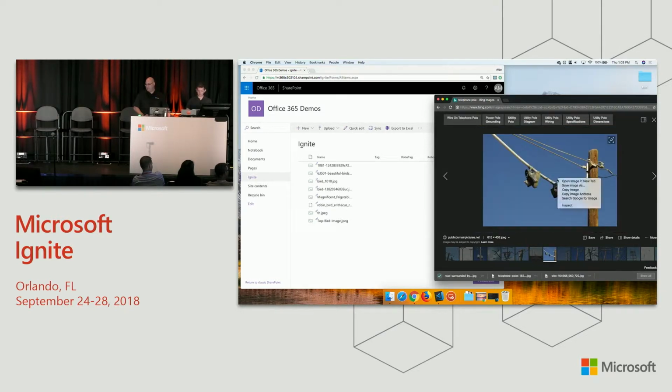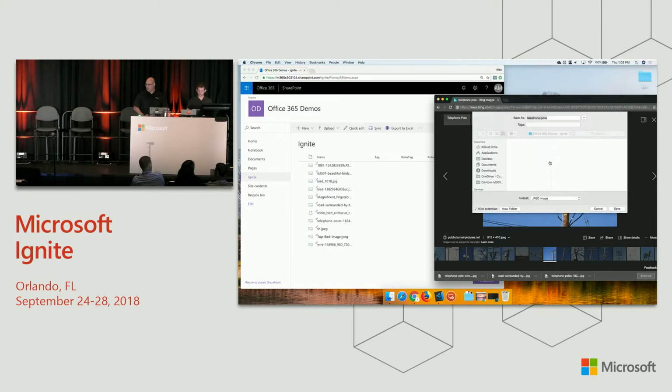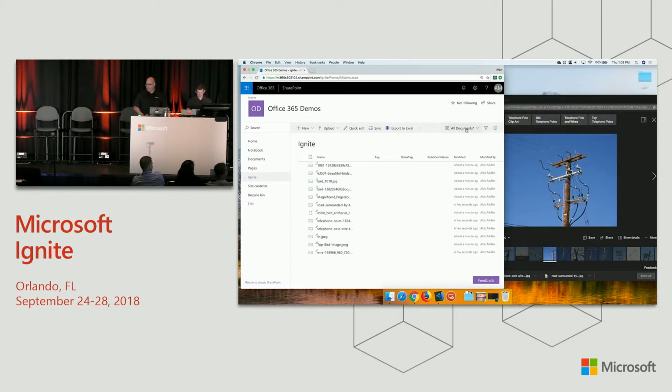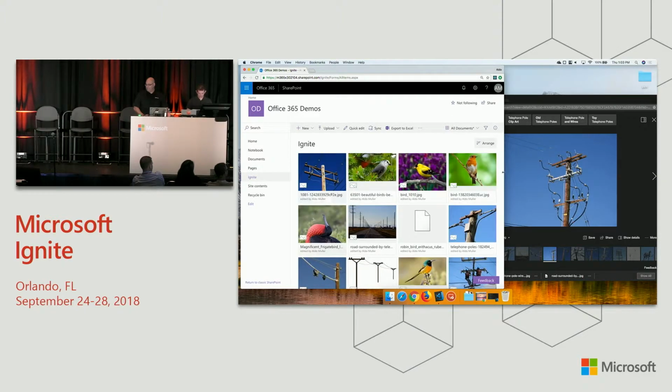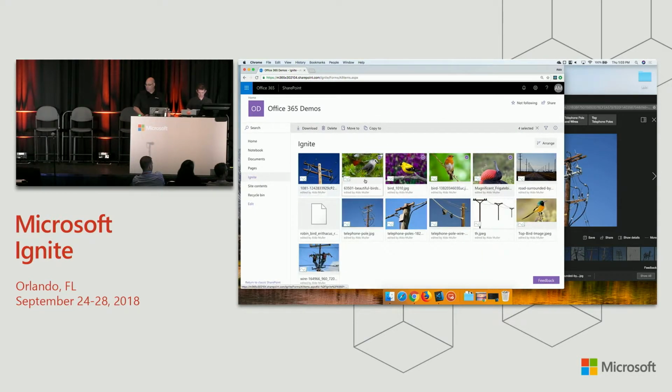Okay, so you see that I'm uploading all of these things, and it's not putting any tags down. That's because we haven't taught it anything yet. Let's try teaching it. I'm going to go into the tiles view because I don't know what I'm looking at here. Multi-select.